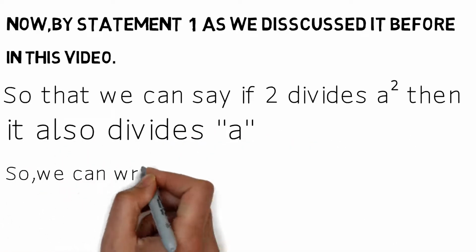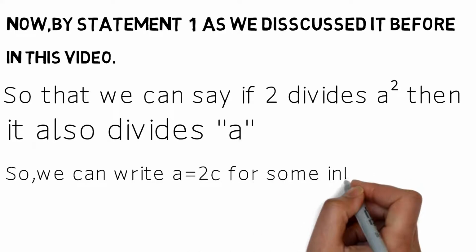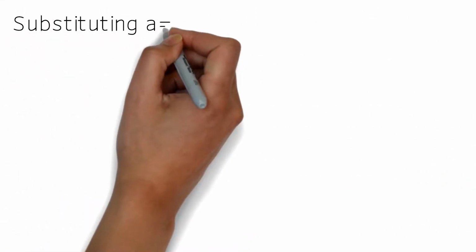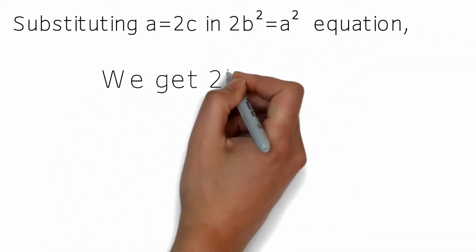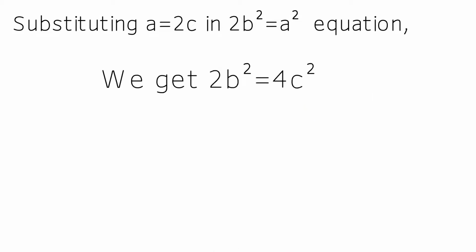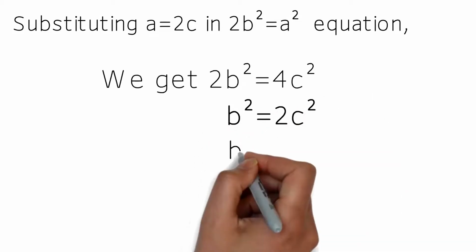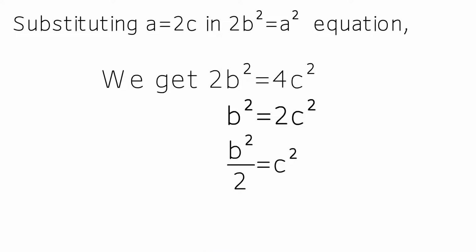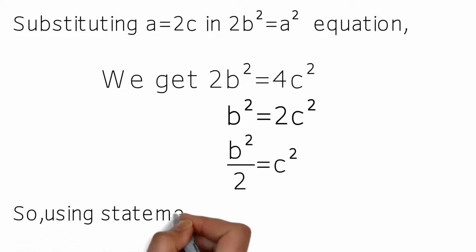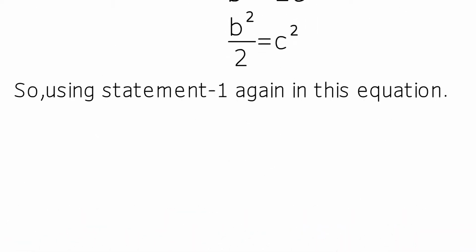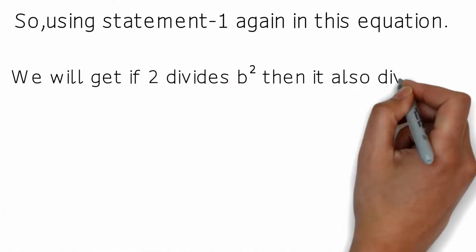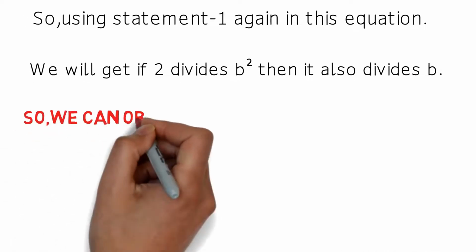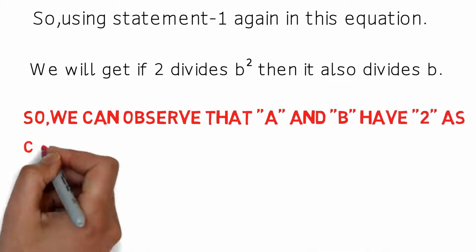So we can write a equals 2c for some integer c. By substituting a equals 2c in the equation 2b square equals a square, we get 2b square equals 4c square, which gives b square equals 2c square. So b square by 2 equals c square. Using statement 1 again in this equation, if 2 divides b square, then it also divides b. So we can observe that a and b both have 2 as a common factor.